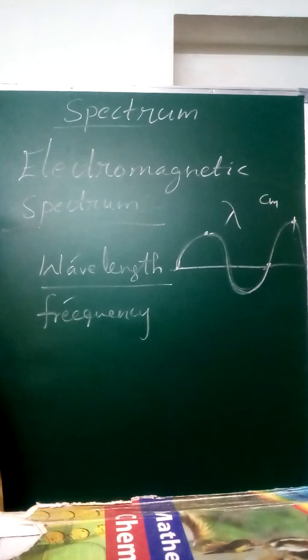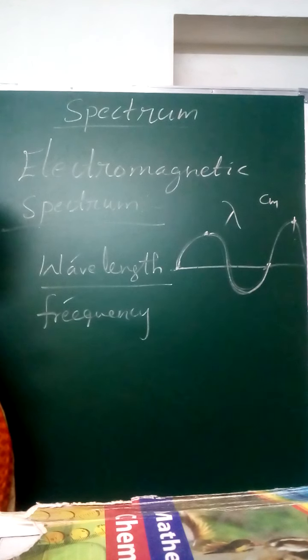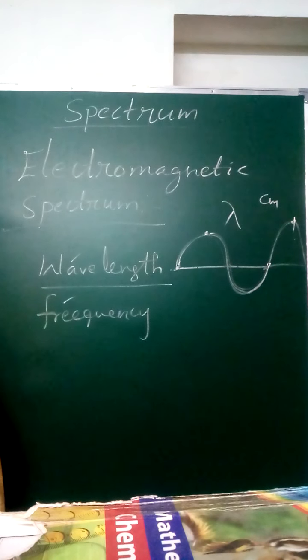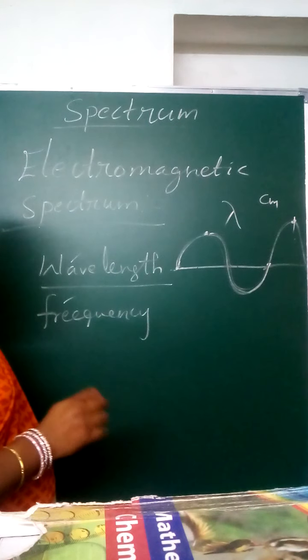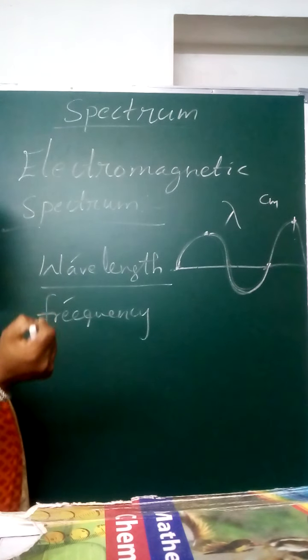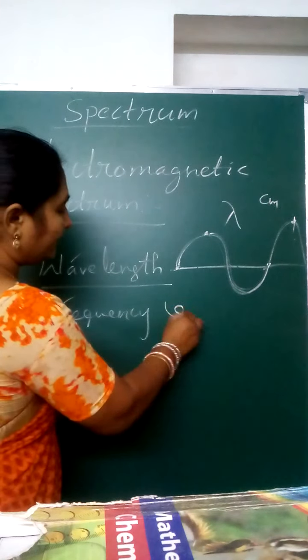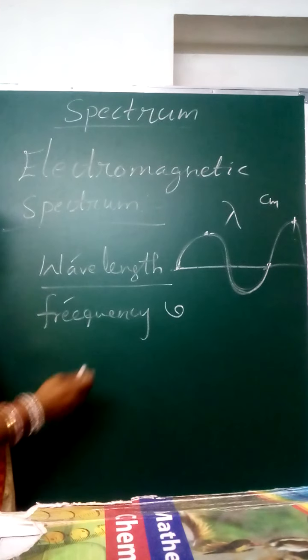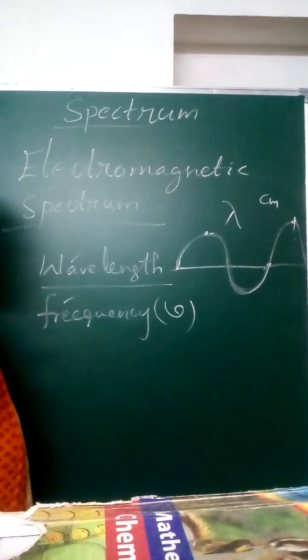What is meant by frequency? The number of vibrations made per second by a body is called the frequency. How many vibrations are made per second is called the frequency. It is a number. It is denoted with nu or n.